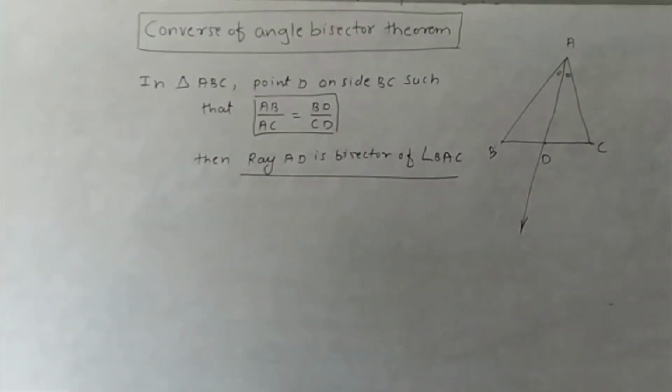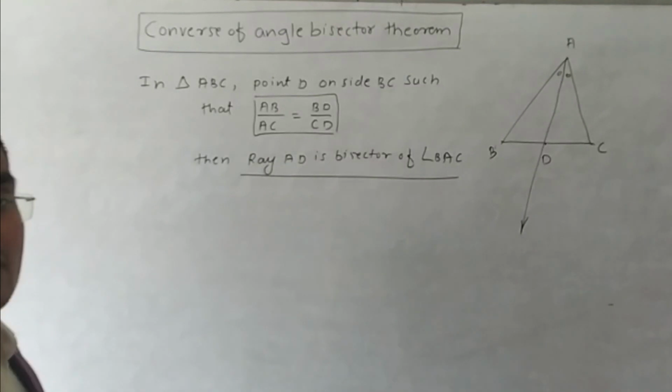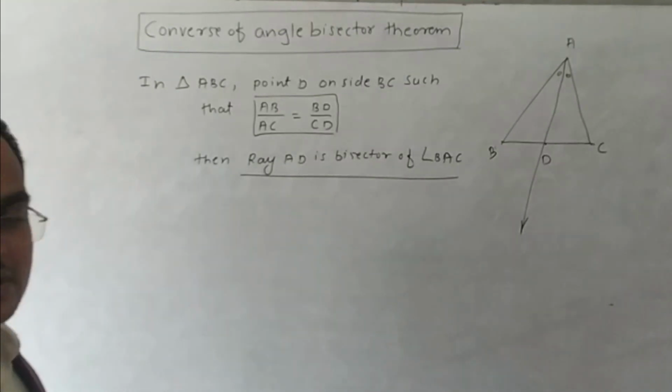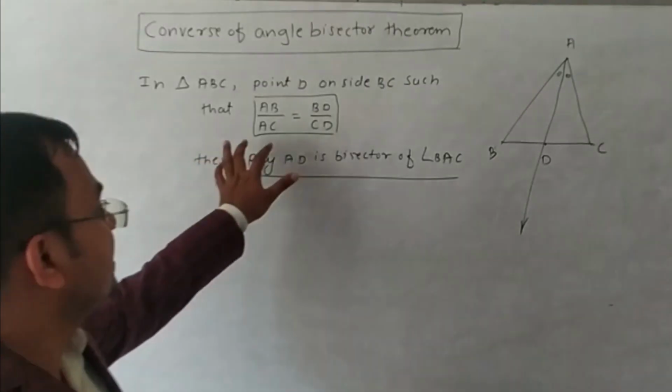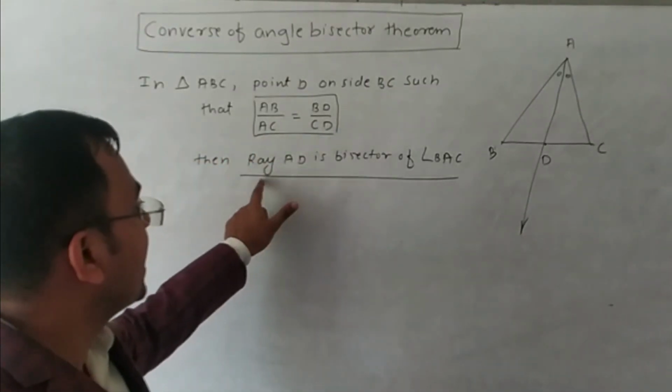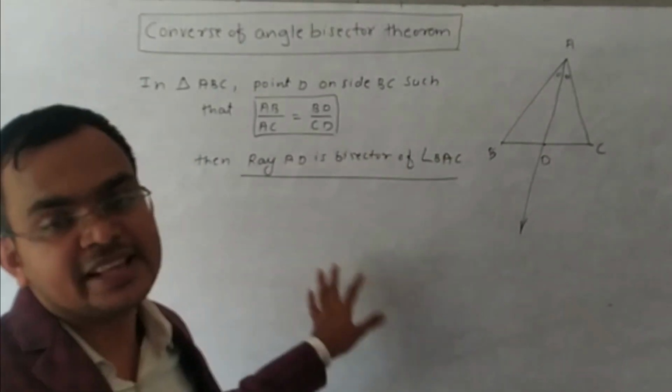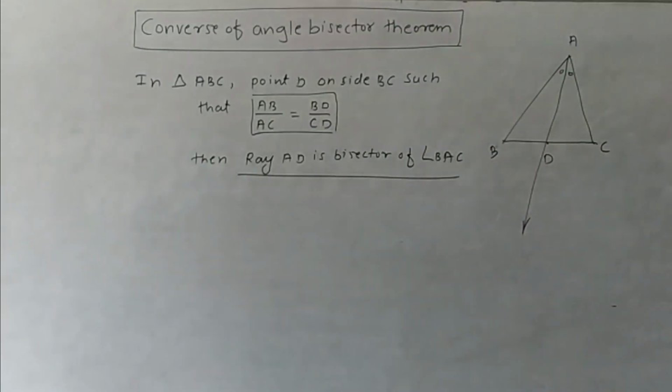So this is a very useful property. No need to prove this theorem. Only as a property we need to use it in sums. So try to understand this. If this is given, we can say that ray AD is a bisector of angle BAC. Write down this.